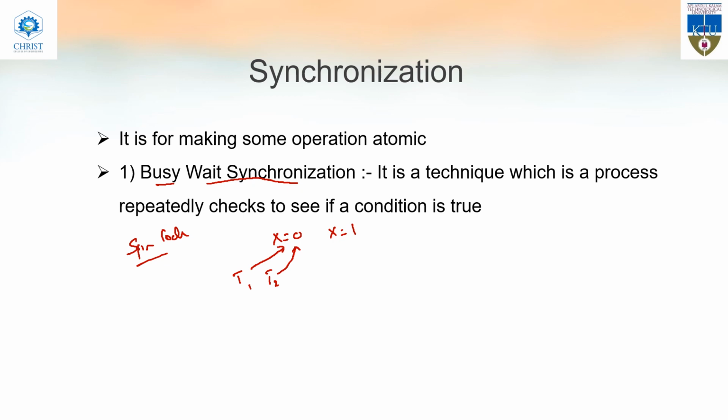After that, thread T1 will set x equal to 1, and thread T2 will also set x equal to 1. T1 and T2 will then try to access the resource together, which leads to a problem.